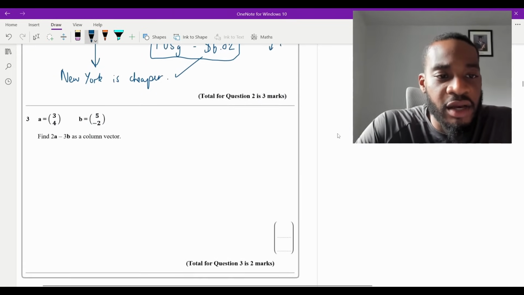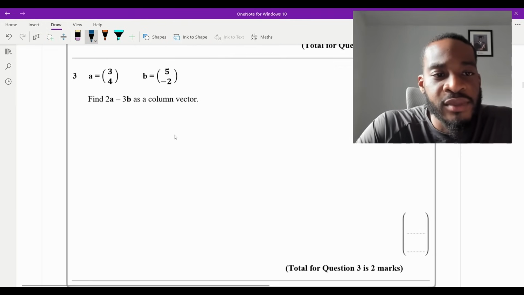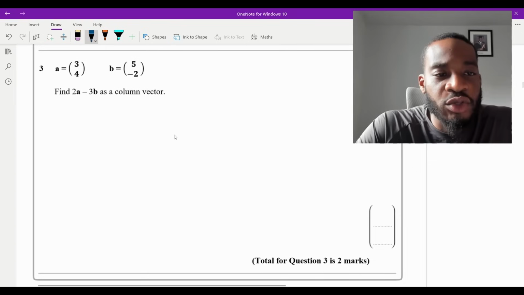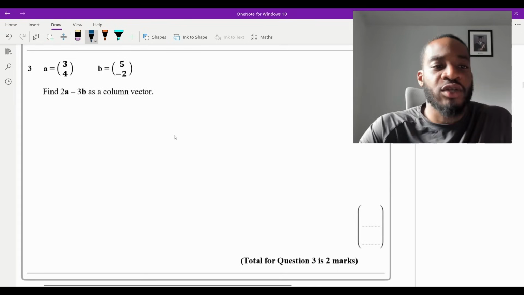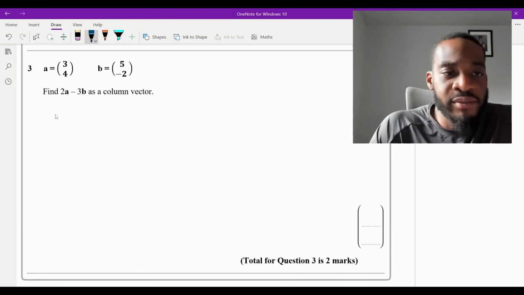So question three, just column vectors. Let me zoom in a bit. It says A is equal to (3, 4), B is equal to (5, -2). Find 2A minus 3B as a column vector. Remember, we've got A is equal to (3, 4). Then what will 2A be equal to? Just times it by 2. It's just going to be (6, 8).